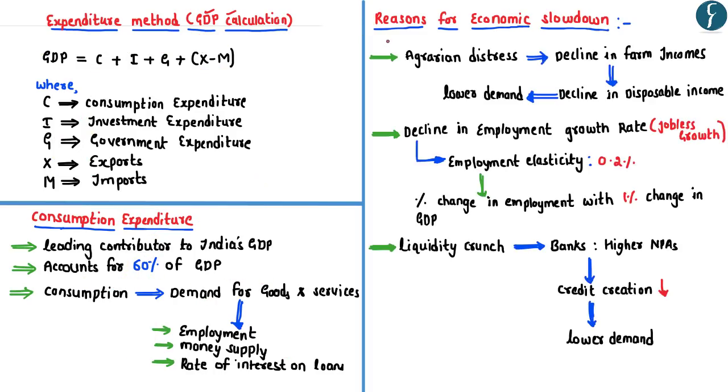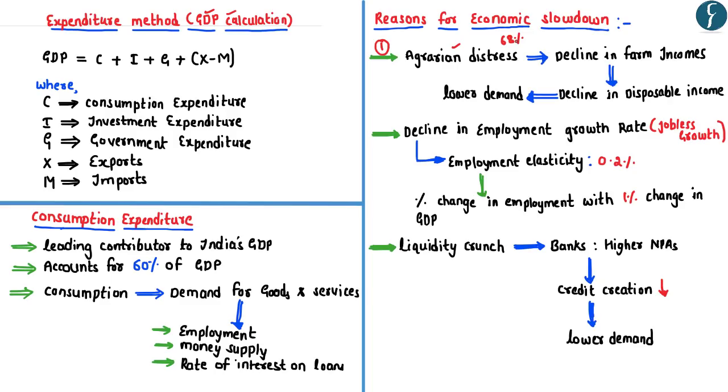The first reason with respect to the decline in the consumption expenditure can be attributed to the agrarian distress. Presently, around 68% of India's population live in the rural areas, and they in turn contribute significantly to the consumption expenditure.